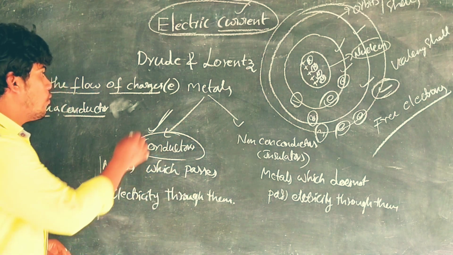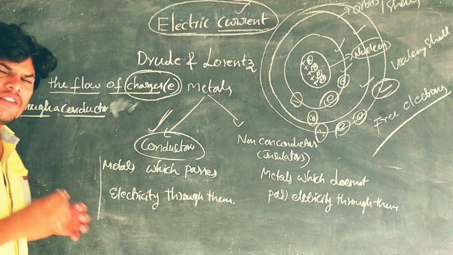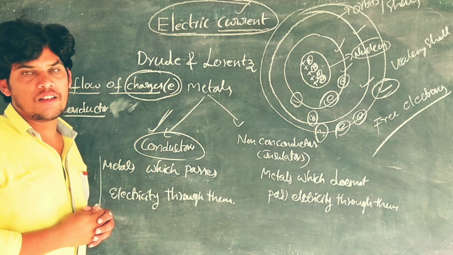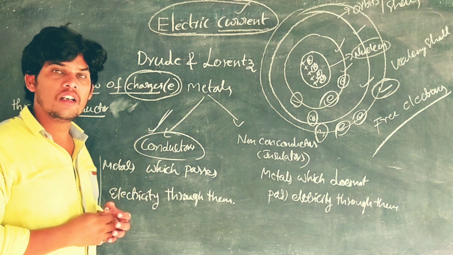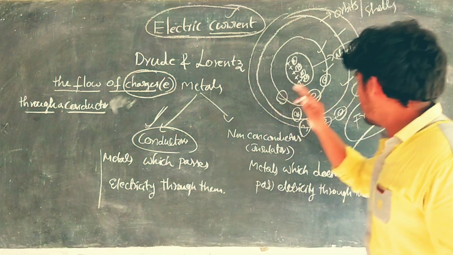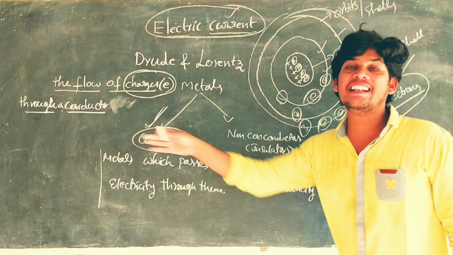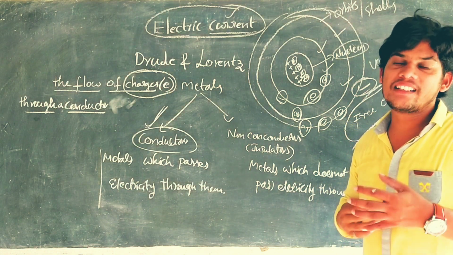As I said, the flow of charges, which charges will flow? That is the question here. Which charges will flow? Free charges, meaning free electrons. So the flow of free electrons from one atom to another atom in the conductor is called electricity.